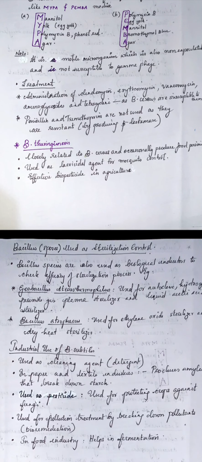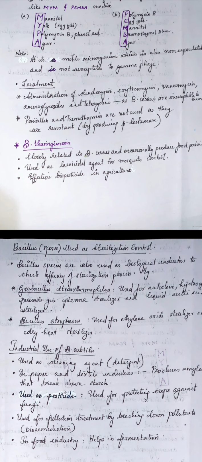Now, Bacillus thuringiensis, they are closely related to Bacillus cereus, and occasionally they produce food poisoning, very, very rare. They are used as larvicidal agent for mosquito control. They are also an effective biopesticide in agriculture. I don't know if you remember, like BT cotton, BT tomato. So all these are made with the help of Bacillus thuringiensis gene, which has a particular advantage over chemical pesticides.